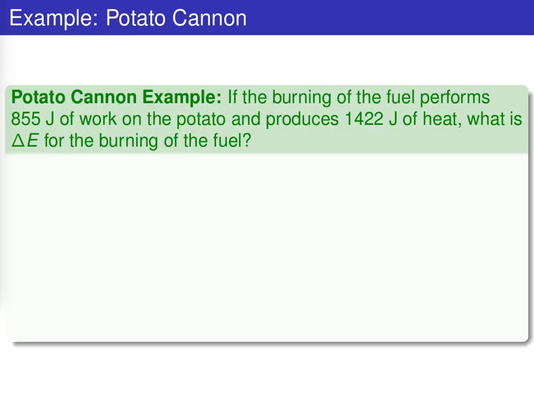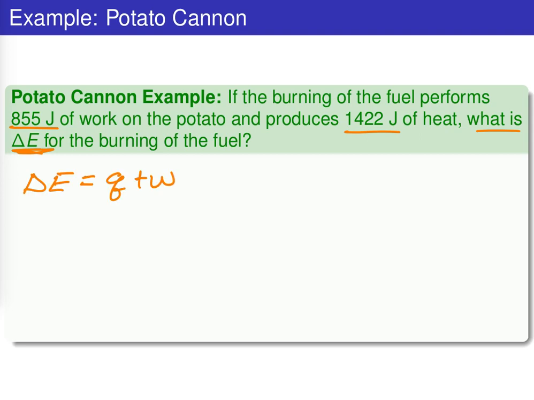Okay, with this little picture in mind, let's consider the following example. Let's say that the burning of that fuel, whatever fuel we decide to put inside that potato cannon, performs 855 joules of work on the potato and produces 1,422 joules of heat. We need to figure out what delta E is for the burning of the fuel. So go ahead and take a second and try to answer that.